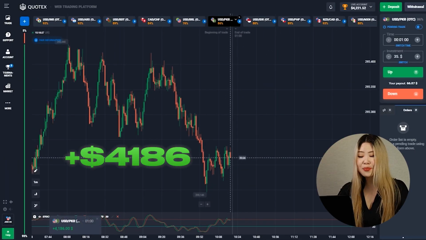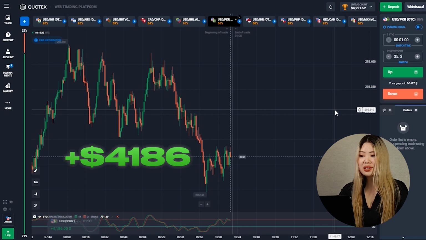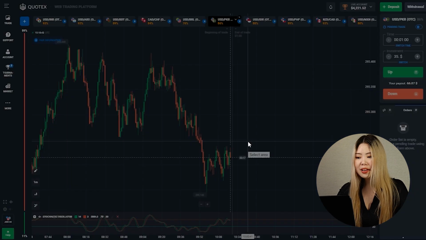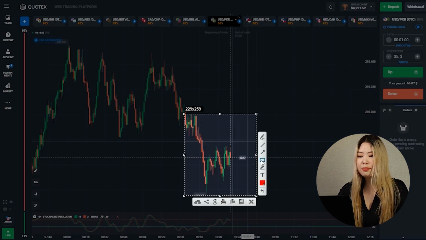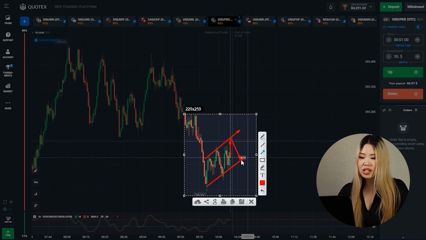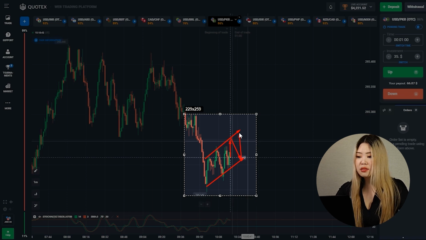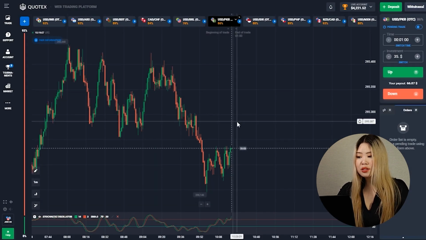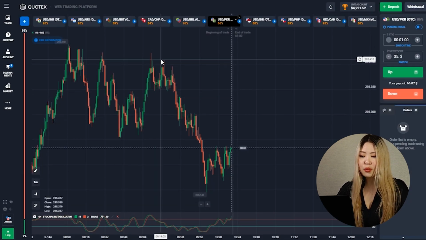And guys, another profitable trade. As you can see, I just managed to double my deposit right in front of your eyes. Now I want to draw you a picture. Here the price is moving in a small upward price channel. This is a support level, this is a resistance level, and the price frankly has room to grow. When this level is reached, the price will of course turn around and continue downward movement, until some upper or lower level is broken. I think the upper level will be broken.